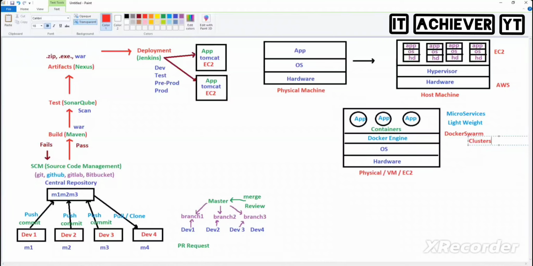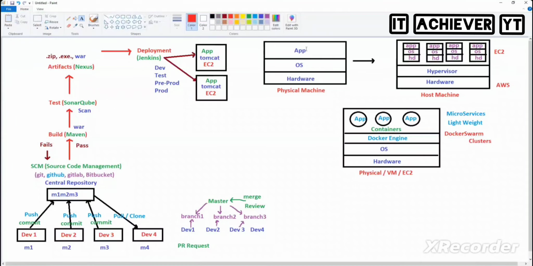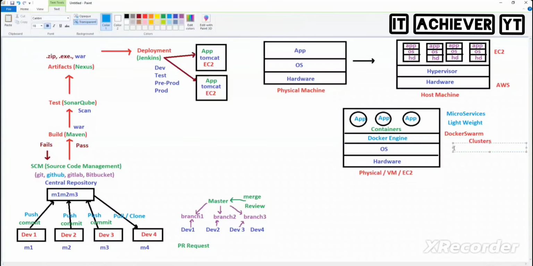But Docker Swarm is not a super hit concept. People are not using it in real time. But I'll be teaching Docker Swarm also here. The main problem I know in Docker is that you cannot manage multiple clusters. You cannot manage multiple containers, right? And there is no auto scaling.